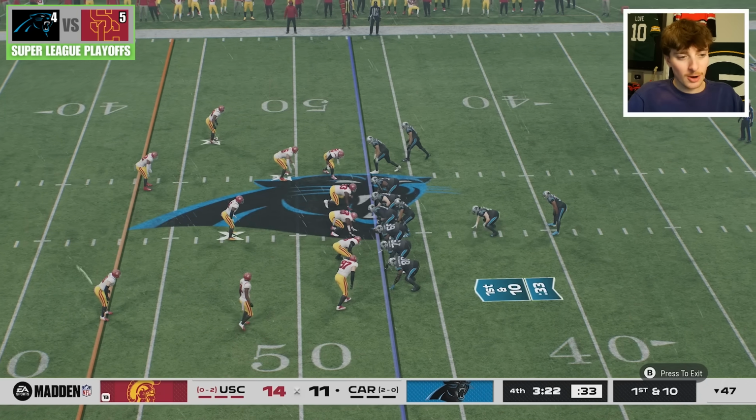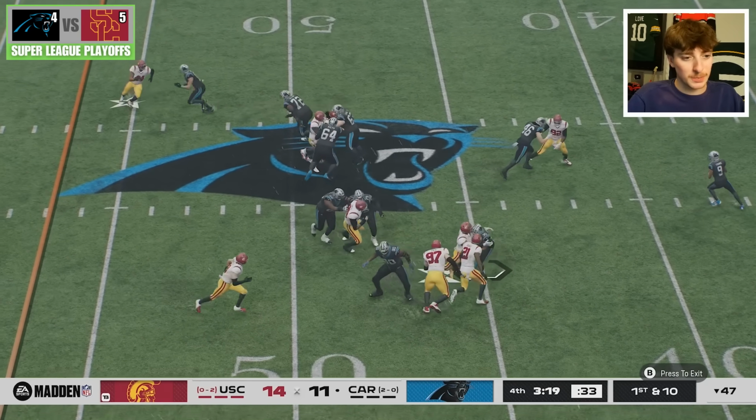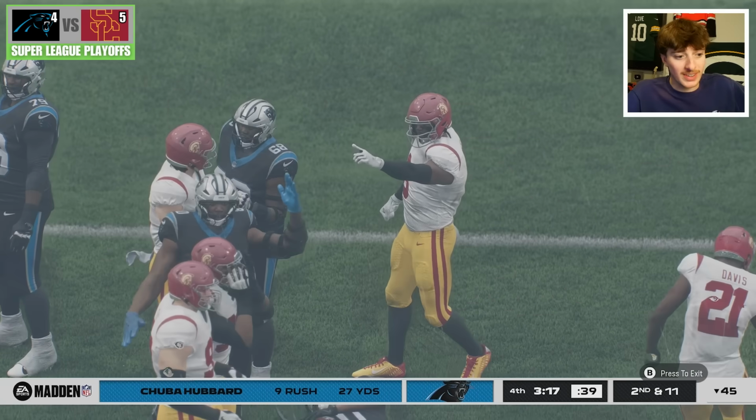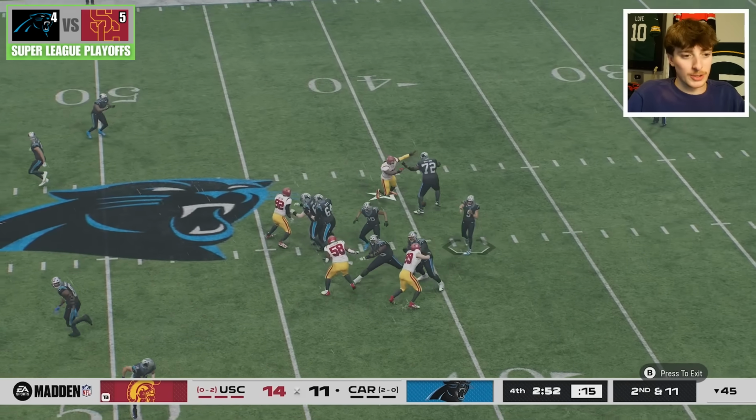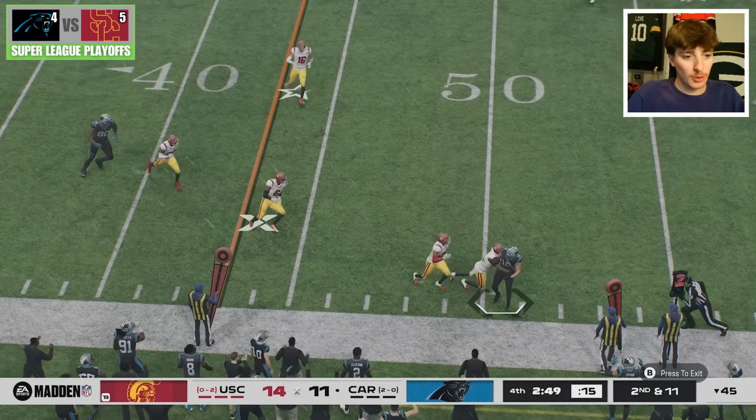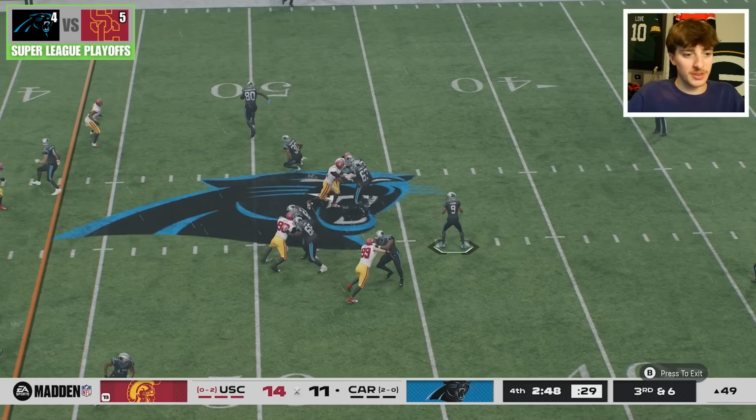Yes, you're seeing this right. A college team is over an NFL team. I guess let's blame it on the rain. And USC will storm up front and take down Chuba Hubbard at 2nd and 11. The difference is 3 points. Looking to get some of those yards back. They'll get a lot right here to the 50, which makes it 3rd down and 6.